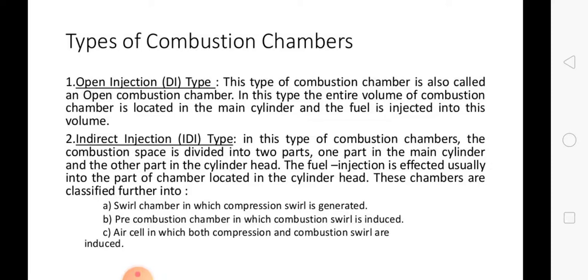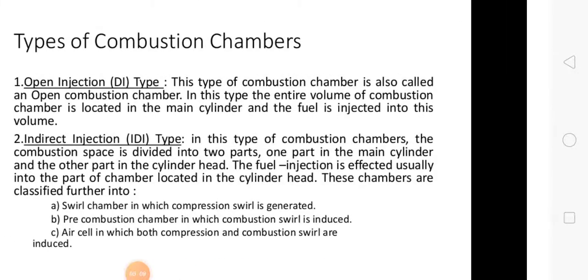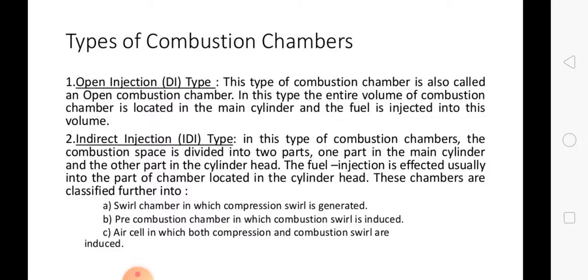Now we will see the second one, that is the indirect injection type, or indirect injection combustion chamber. In this indirect type combustion chamber, the combustion space is divided into two parts, that is, the main cylinder and the cylinder head, connected by a restricted passage. This creates a considerable pressure difference between them during the combustion process.